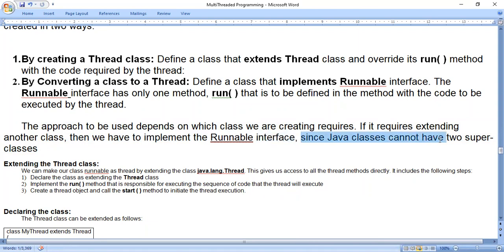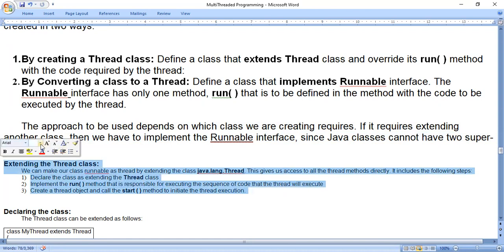Since Java classes cannot have two superclasses, for one subclass we cannot use two superclasses. That means class A extends B extends C, like that. That is called multiple inheritance. In C++ it is available, but in Java it is not available. So we use the concept called Runnable interface. First, extending the Thread class is the first method we will use.